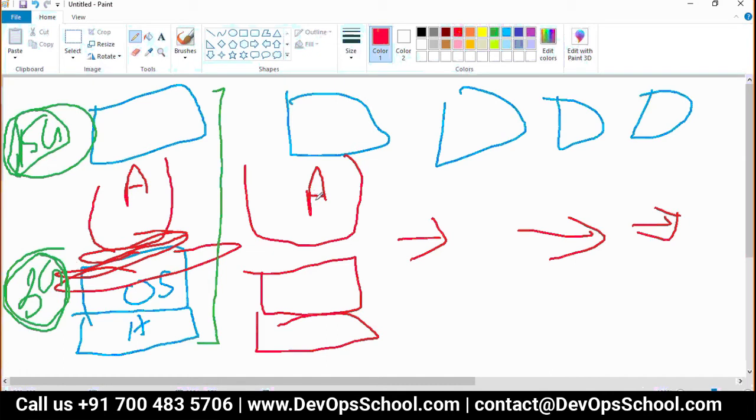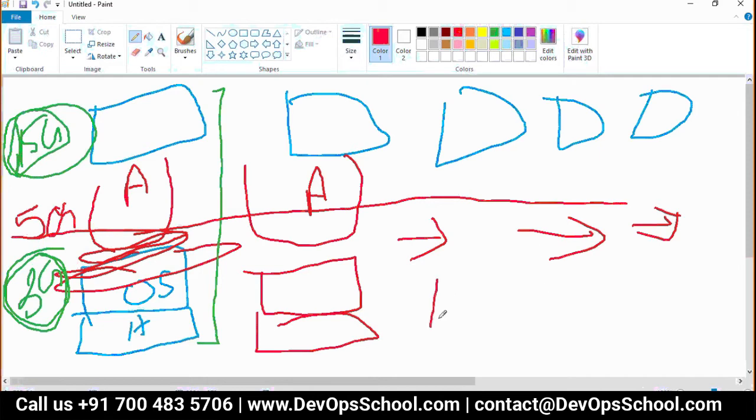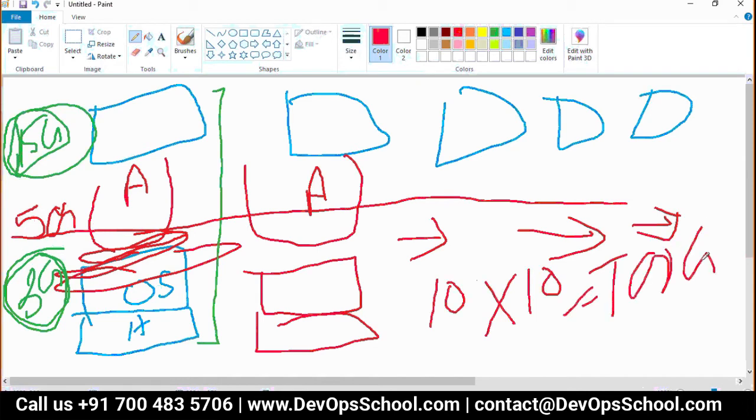You'll buy 15 GB. But you know one thing, your average traffic is, let's say, not more than 5 GB. Let's say you are running 10 apps, 10 apps at 10 GB. That means 100 GB on average got wasted.